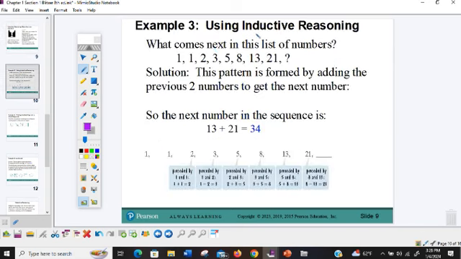Let's look at example 3. This is a famous pattern. This is the Fibonacci sequence. When you look at it, it goes 1, 1, 2, 3, 5, 8, 13, 21. Now we need to predict what comes next.